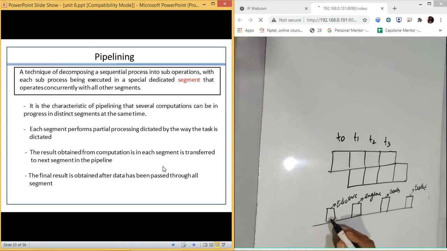It might be possible that one car is here, where the electric components are checked. After some time it moves to the next one.